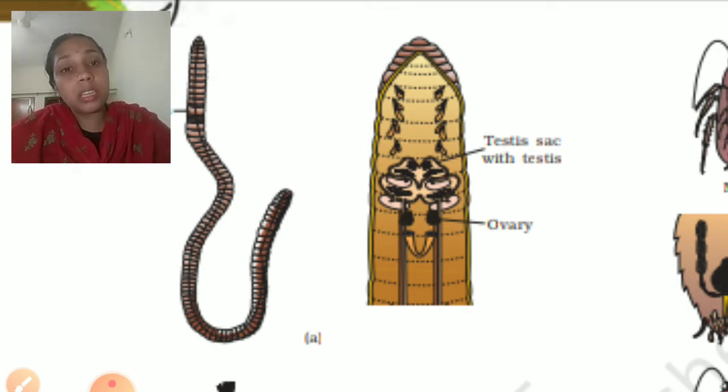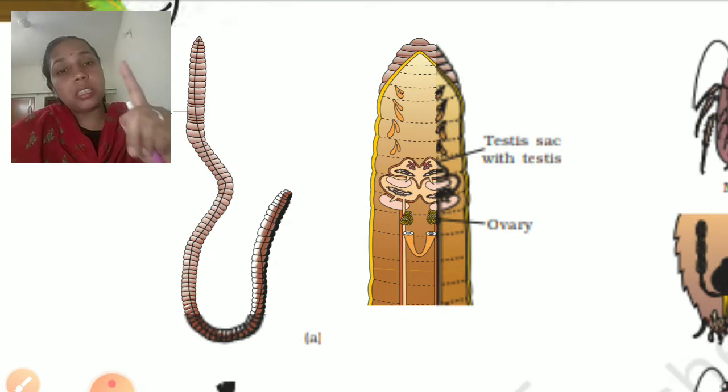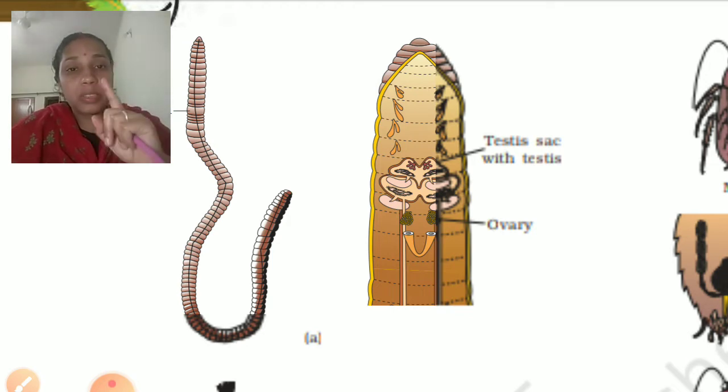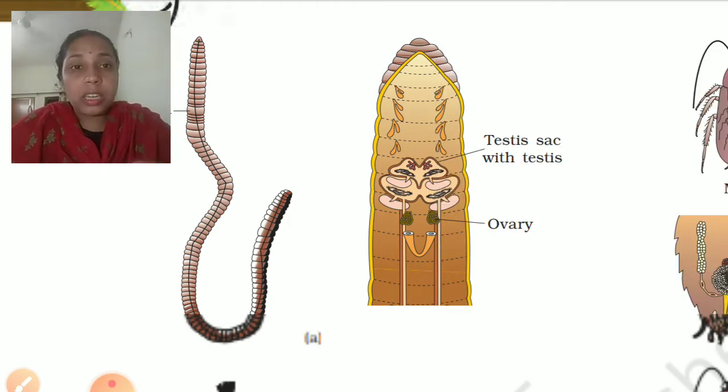It is the organism in which both the gametes are present in a single body, male as well as female. The example is the earthworm. Clear? So up to here we have studied two stages, pre-fertilization as well as fertilization. If you have any doubt, you can ask me.